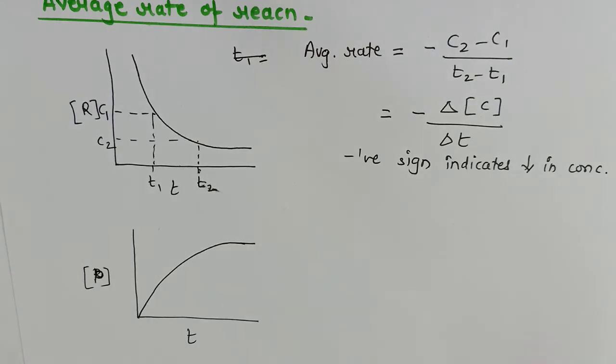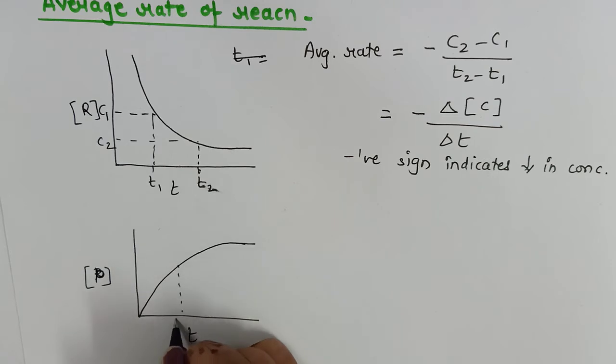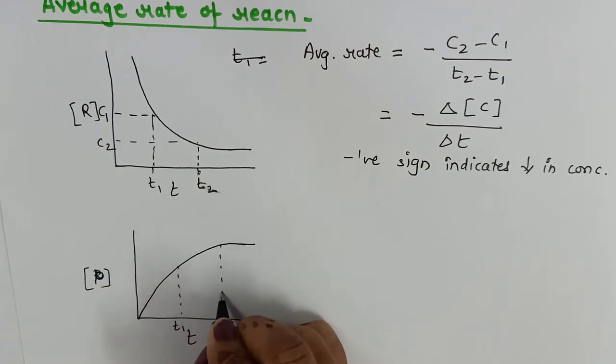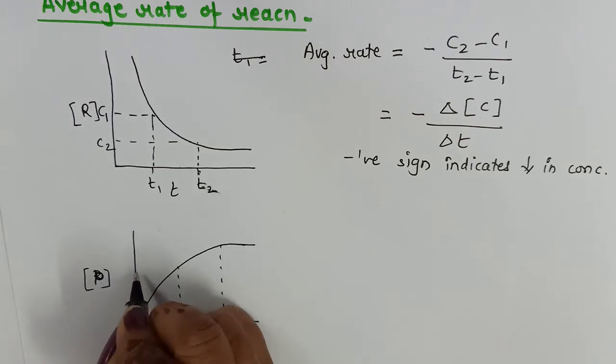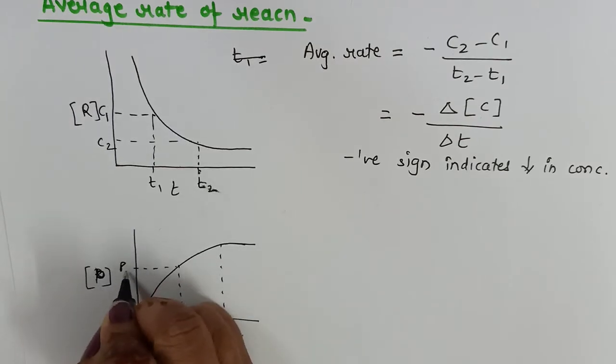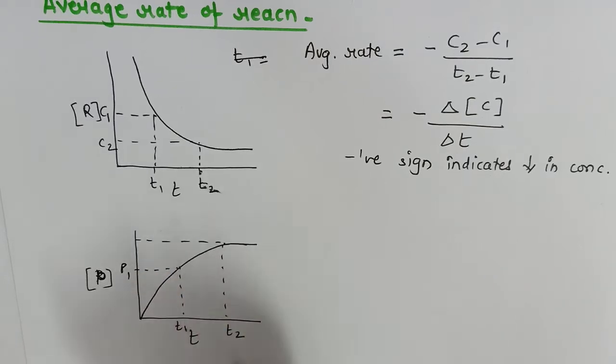Now suppose I want to find out how much product is formed at T1 and at T2. Let's say I want to find out how much product is formed after 20 seconds of reaction and how much after 40 seconds. Then I will use T1 and T2. So here the product concentration at T1 is P1 and at T2 it will be P2.